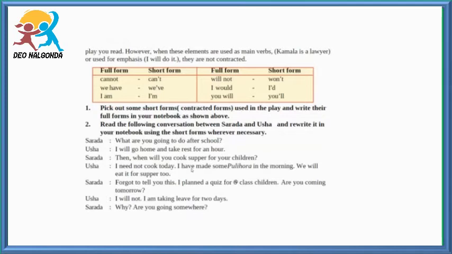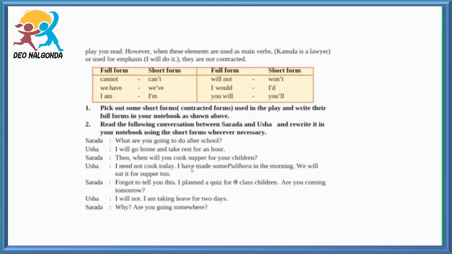Another example we have here, have. H-A removed. Put an apostrophe. Then it becomes we've. Coming to next, I am. Here a is removed. They put an apostrophe. It becomes I'm. Next, coming to the second side, will not becomes won't. I would becomes I'd. You will, you'll.